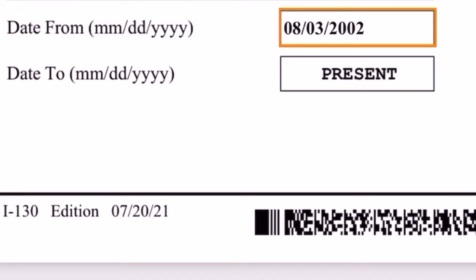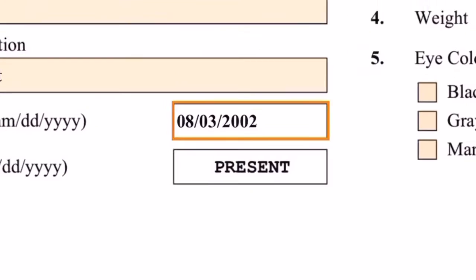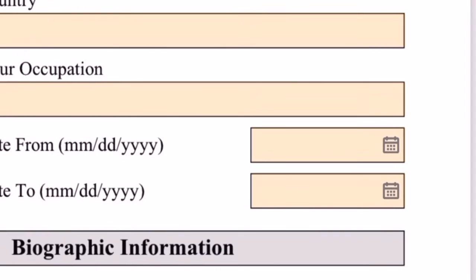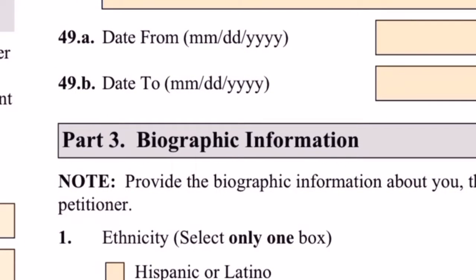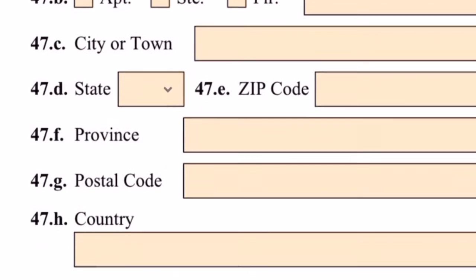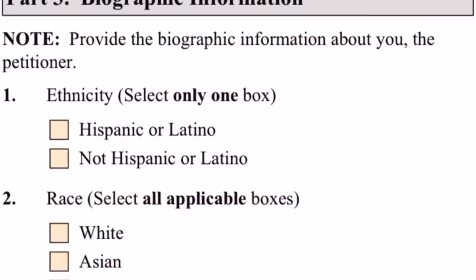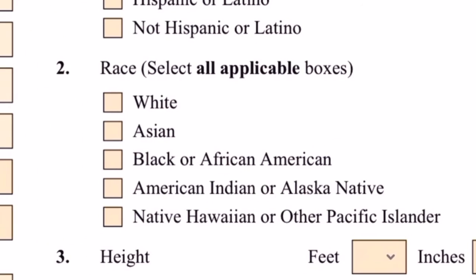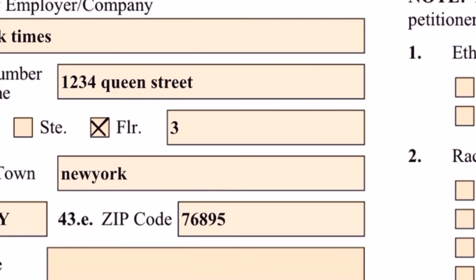So we are going to continue with the petitioner's information. We're going to see if over here it still says name of employer's company number 2. As I said, it doesn't apply to my client, so we are going to go to the biographic information over here.